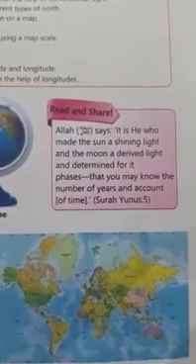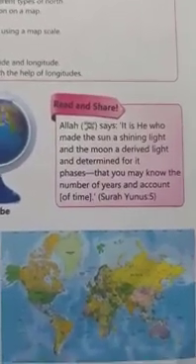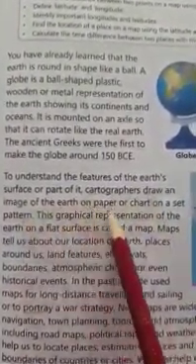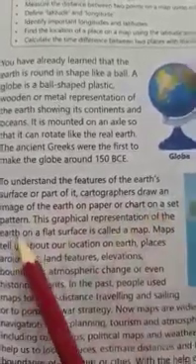Now start reading. To understand the features of the earth's surface or part of it, cartographers draw an image of the earth on paper or chart in a set pattern. This graphical representation of the earth on a flat surface is called map.